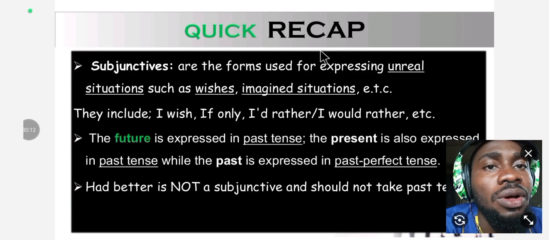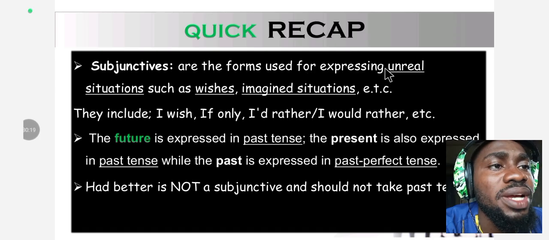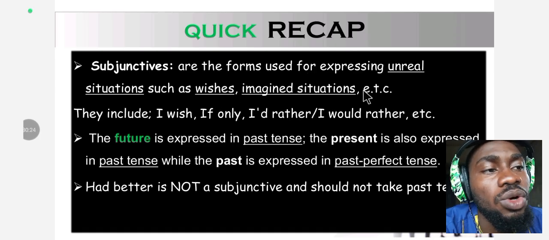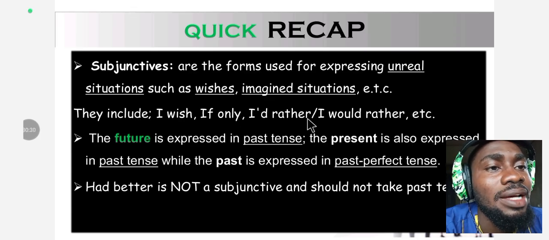A quick recap of the lecture. Subjunctives are the forms used for expressing unreal situations, such as wishes, imagined situations, and so on and so forth. They include I wish, if only, I would rather. This one is another form of I would rather; it's just the same thing. Would was contracted in one and written in full in the other.